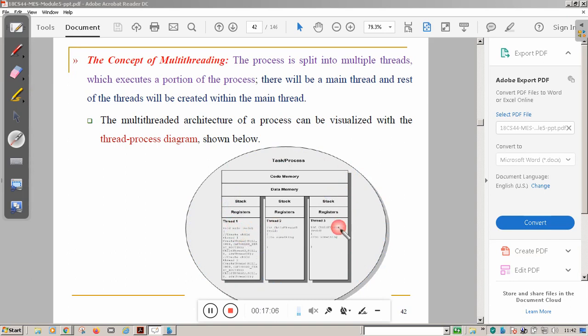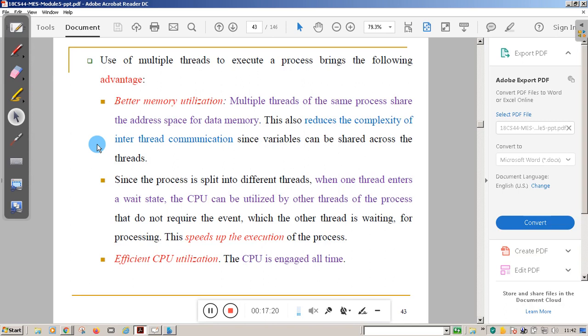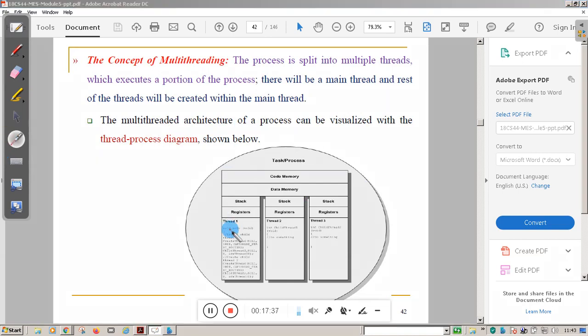Here you are running multiple threads, and this concept is called multi-threading. The process is split into multiple threads, each of which executes a portion of the process; this is known as multi-threading. So what is the use of multi-threading? The advantage is better memory utilization. Multiple threads of the same process share the address space for the data memory. Even though there are multiple threads, all share the same memory, so memory utilization is done properly.